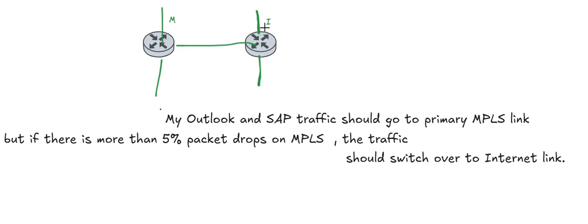But in case of Versa SD-WAN, this has been simplified in the platform itself by the vendor.